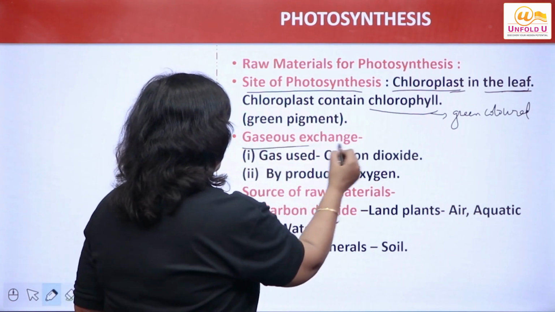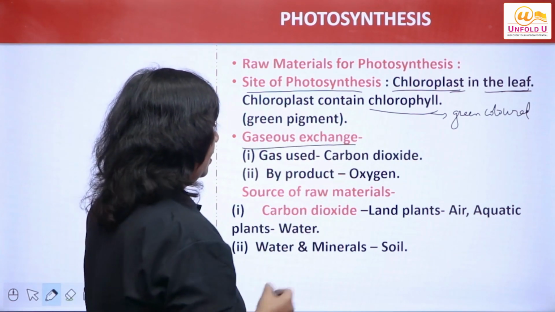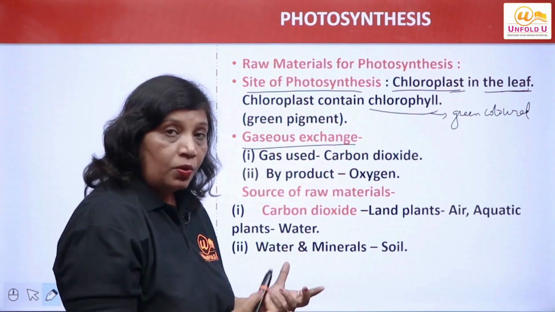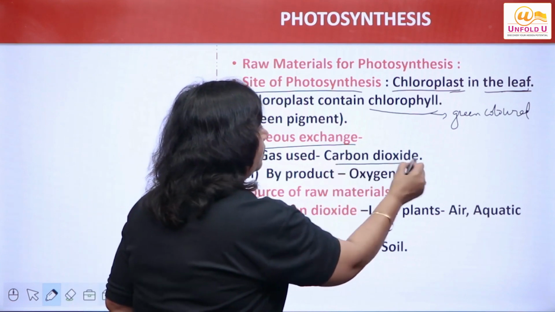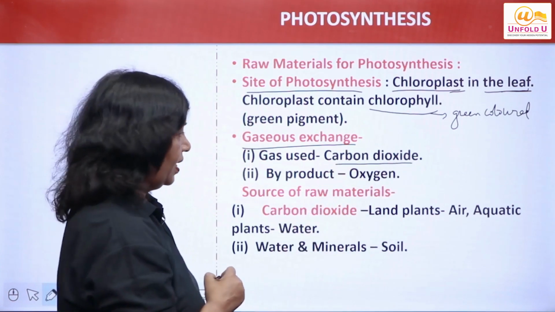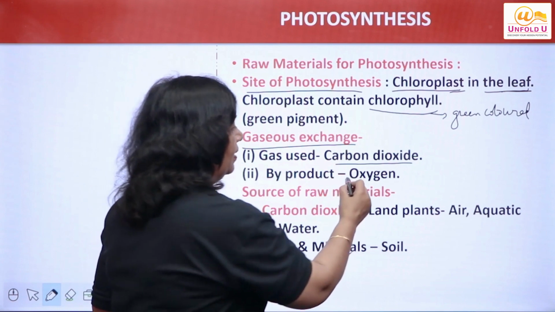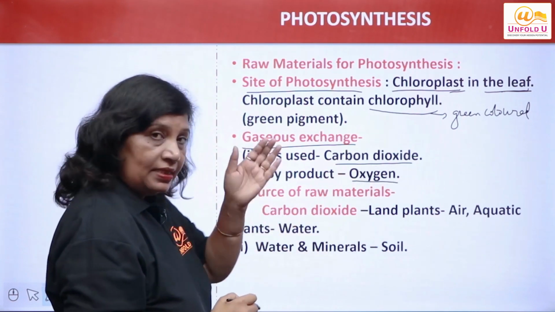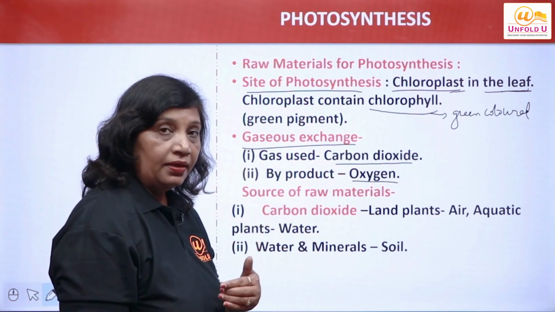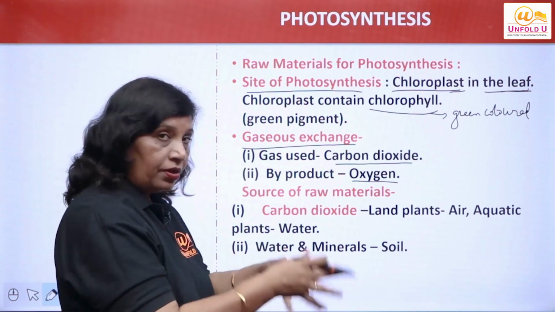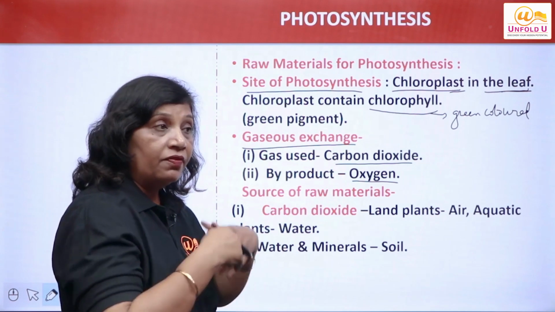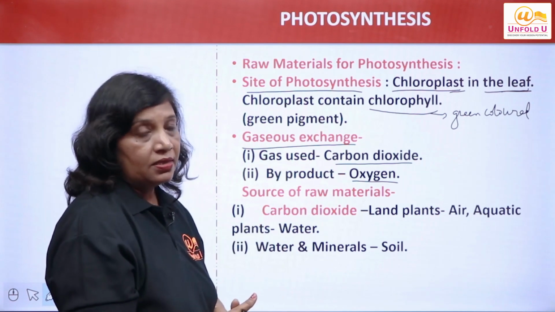Now next, what is happening in the plants? Exchange of gases. How is this taking place? Through stomata. What is entering inside the plants? That is carbon dioxide. What is being released? That is oxygen. So which gas is being taken by the plants? Carbon dioxide. And what is removed by the plants or given to the animals? Oxygen.